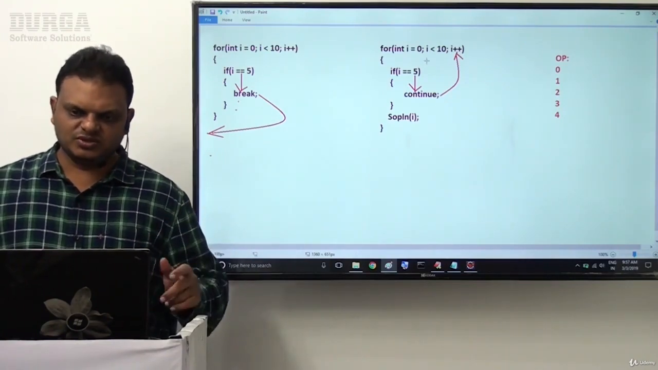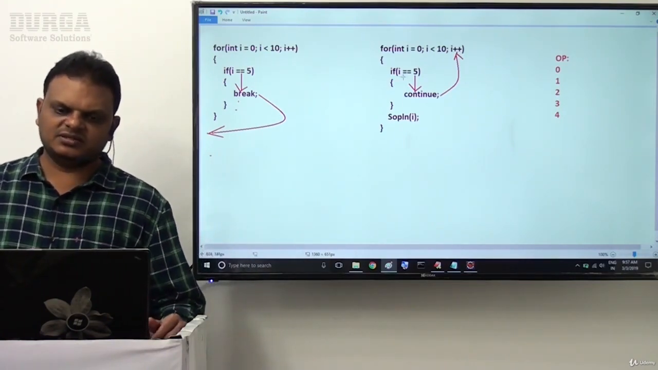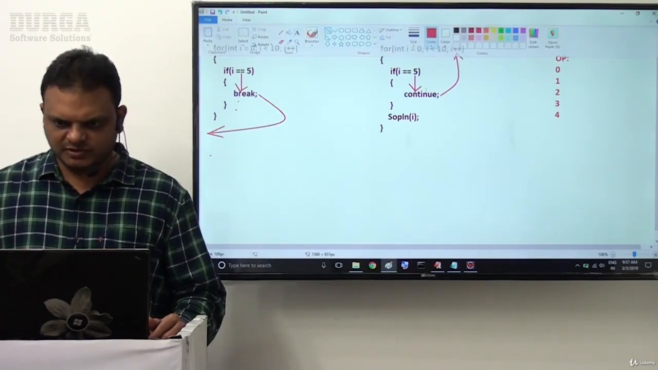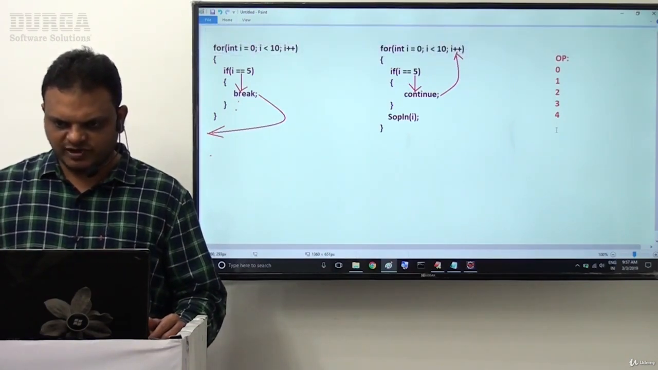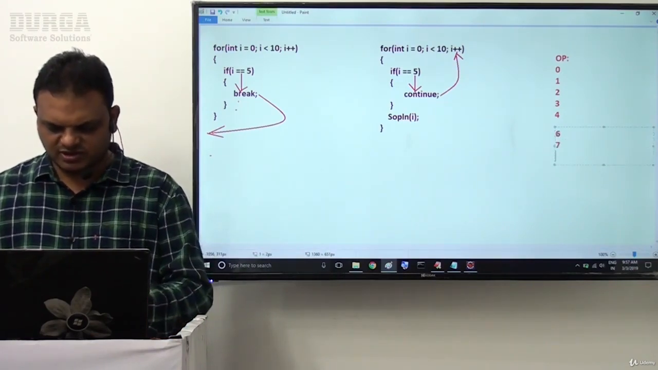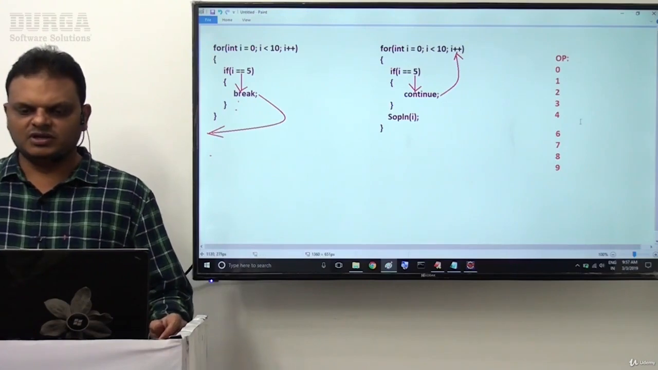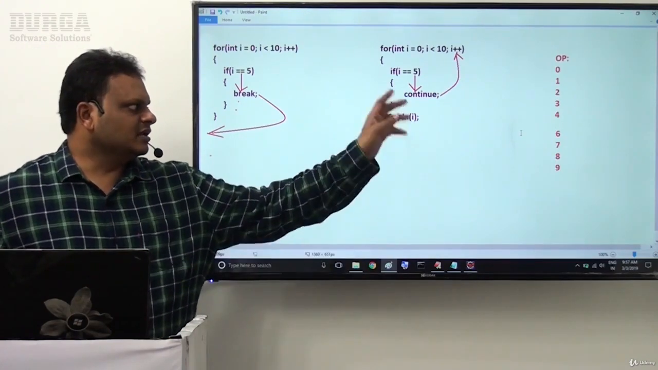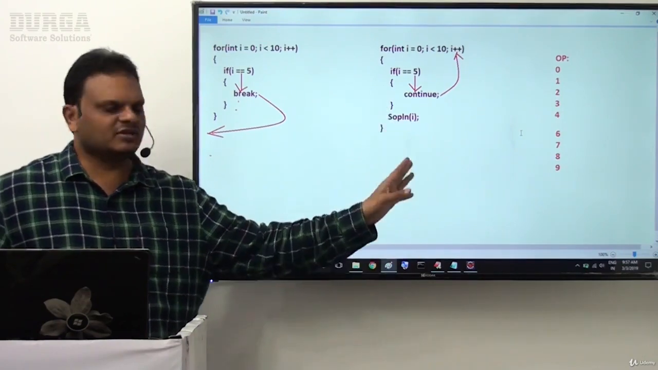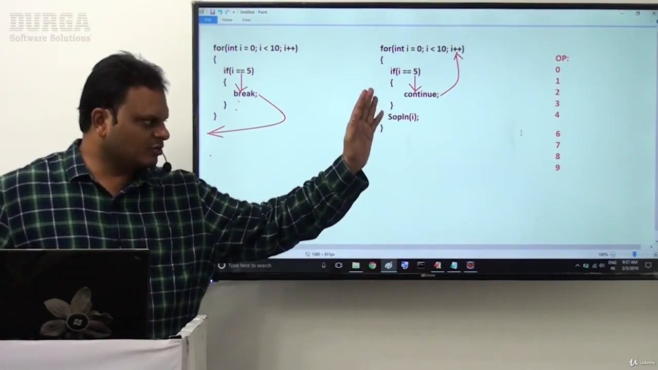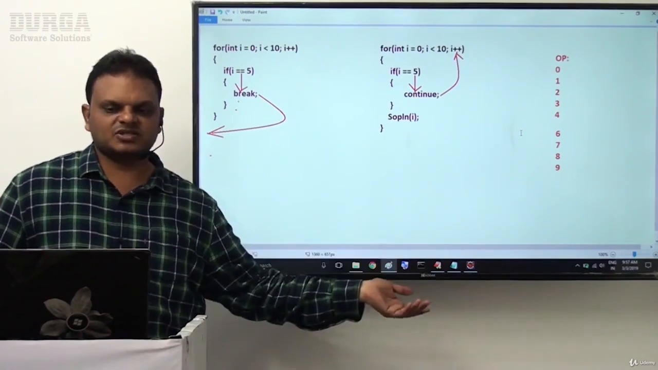Now i++ gives 6. So 6 is less than 10, and 6 is not equal to 5, so it comes to the print statement where the value 6 is displayed. That means without 5, the value 6 is displayed. The remaining output is 6, 7, 8, 9. So 5 is missing in this scenario. Only in the present iteration, the remaining instructions are skipped, and all the other iterations are executed.